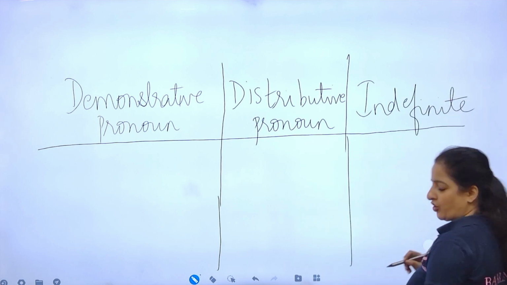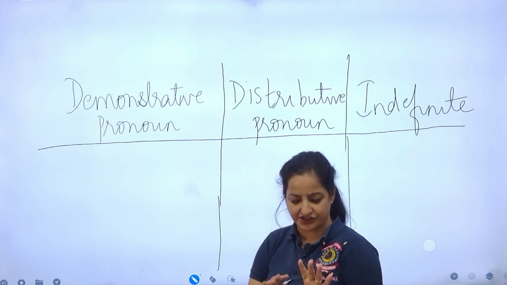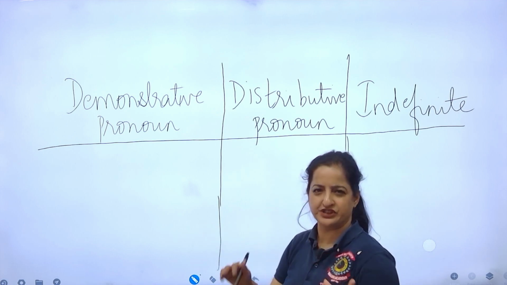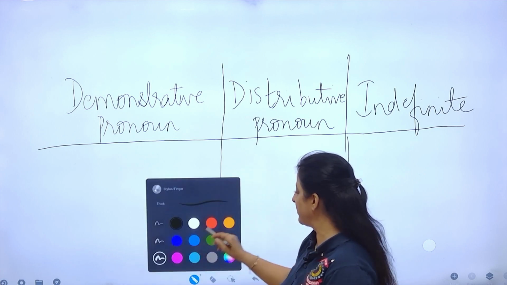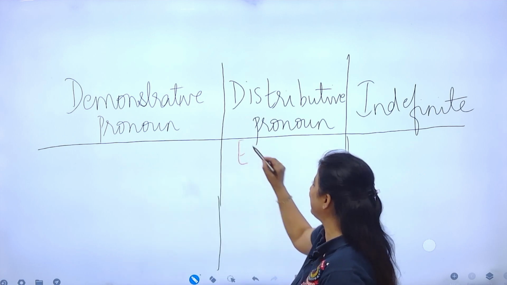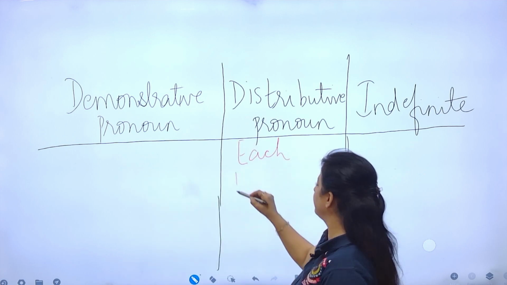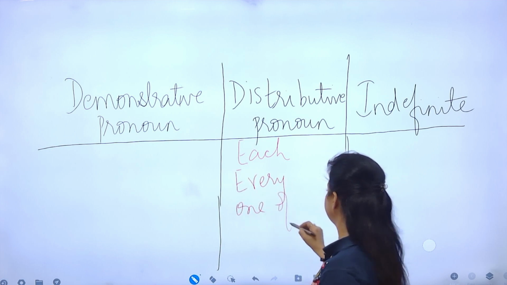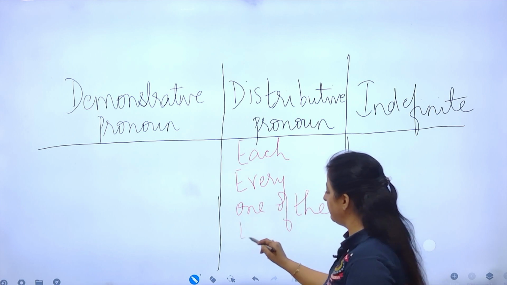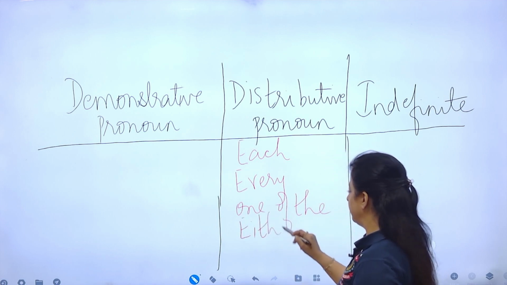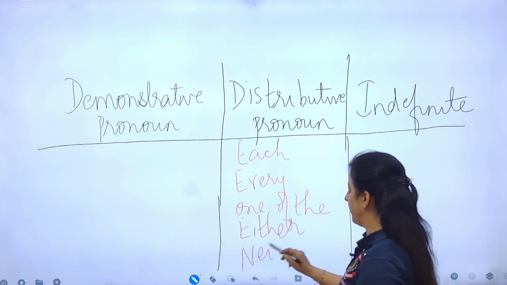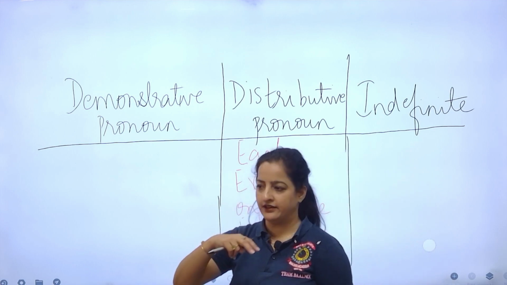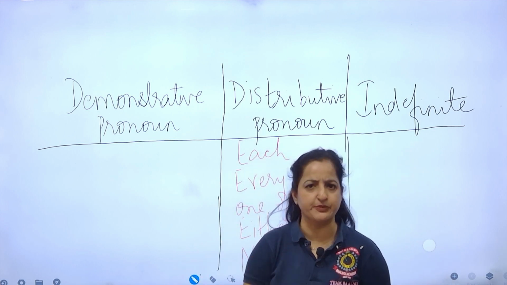This one is the shortest and the easiest. I'll give it to you. There's just a list of 5 words which come under distributive pronoun, because they talk of some sort of distribution. And so if you want to memorize them, words like each, every, one of the, either, and neither. They are distributive pronouns. Either of the two employees and neither of the two employees, distributive pronouns.